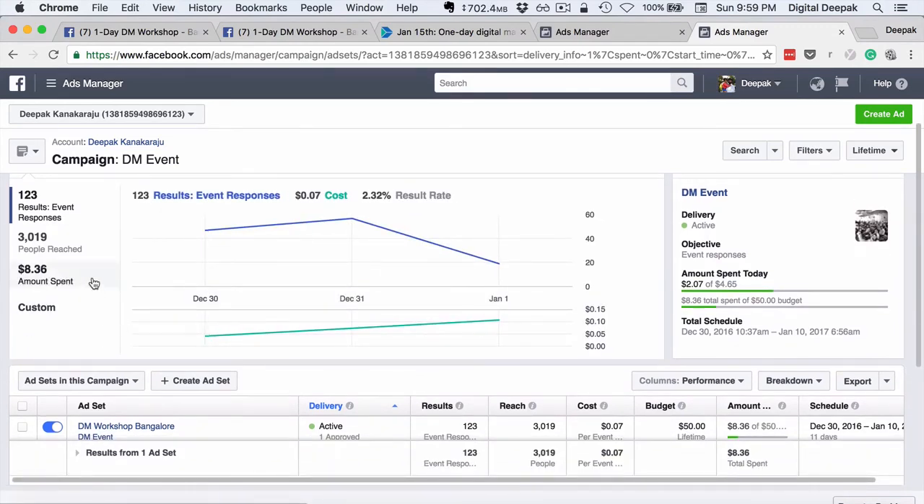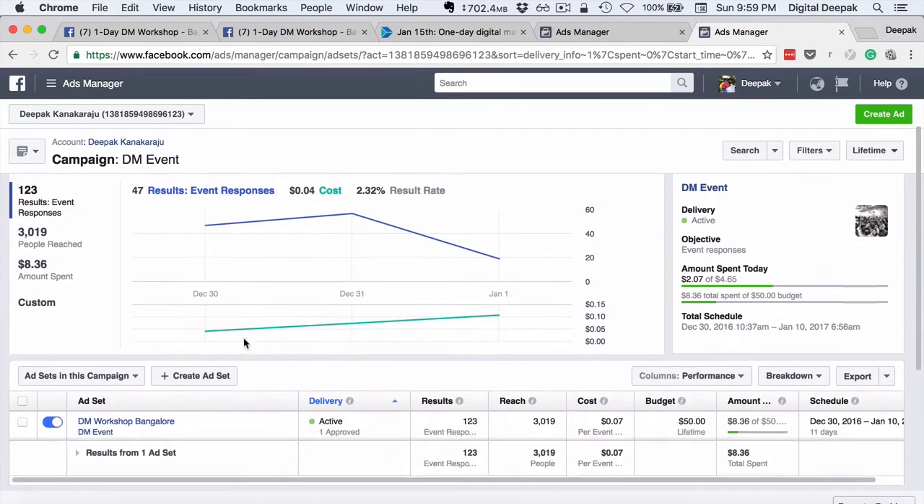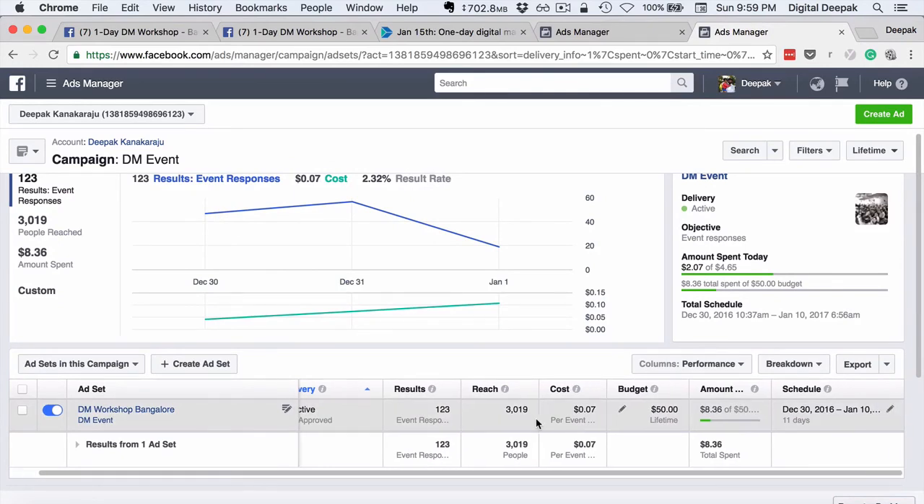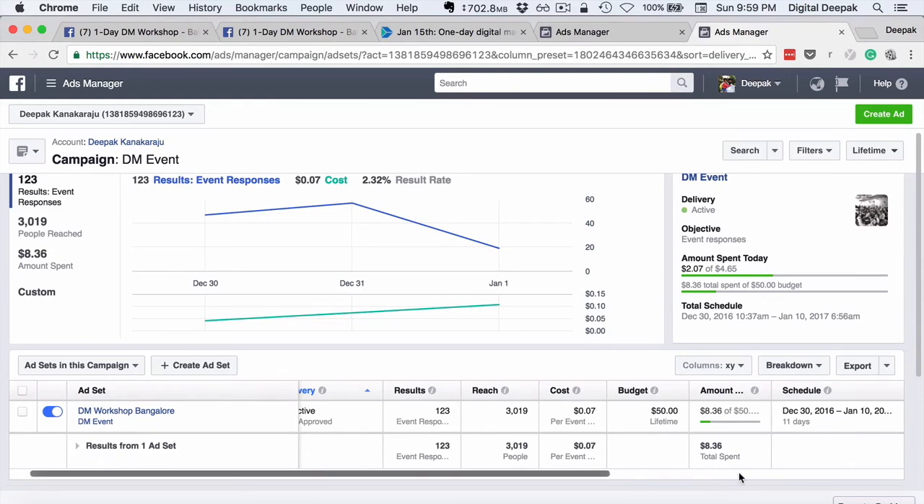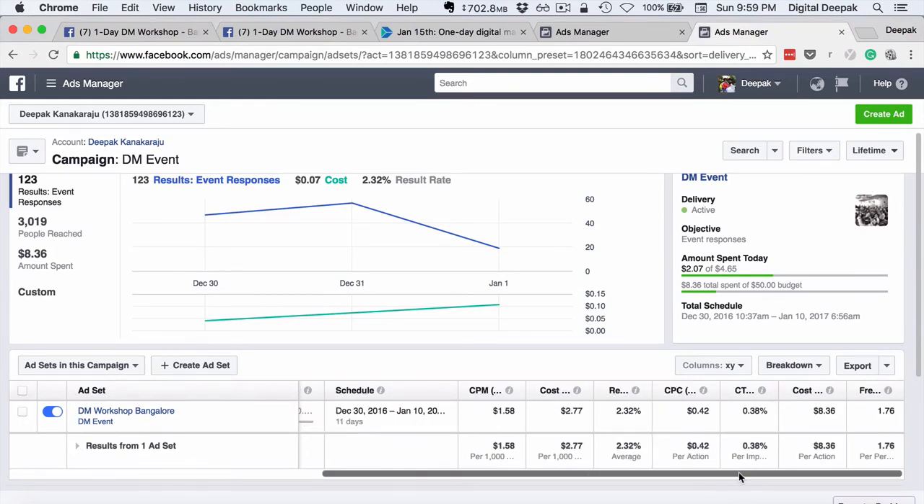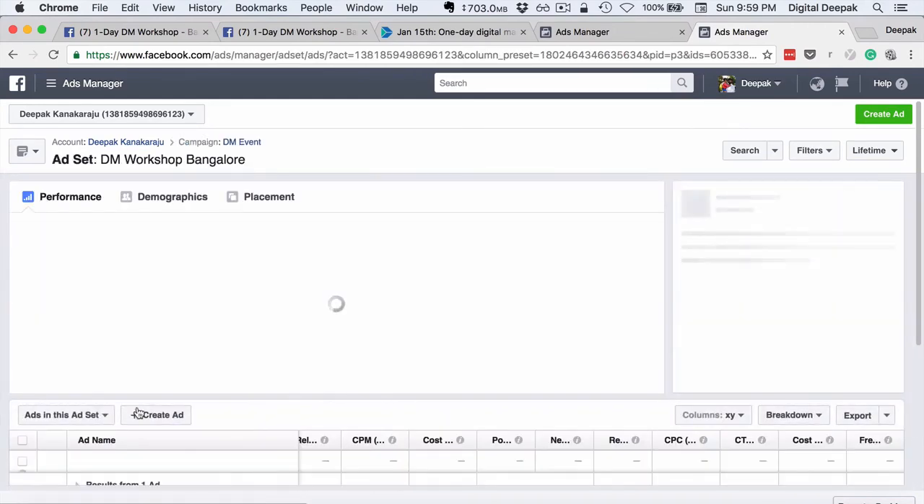So I have spent $8 for this ad. It has reached 3,000 people and 123 people have responded. So you can see the statistics here. So let me get more statistics. Here I have created a set of customized columns. So I can see the CPM, I can see the result rate. So result rate is 2.32%, which is pretty high compared to any other Facebook ad, because this is just inside Facebook and you are not taking people away from Facebook. You can see the frequency, how many times a particular person has seen the same ad.